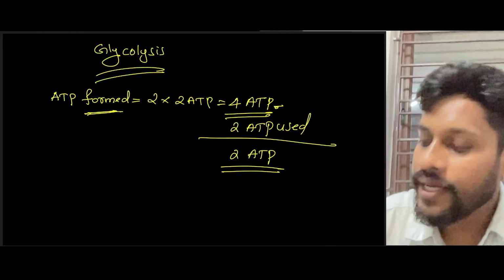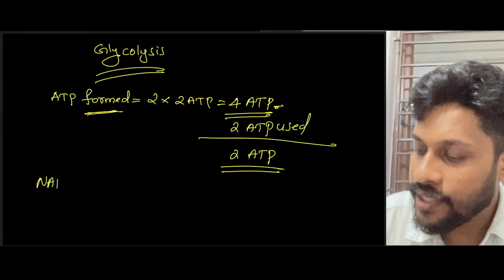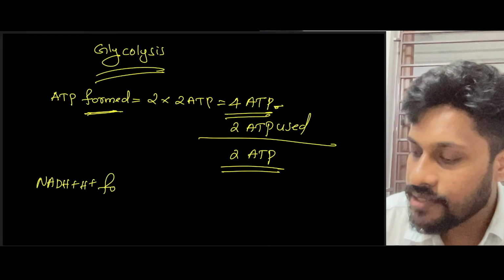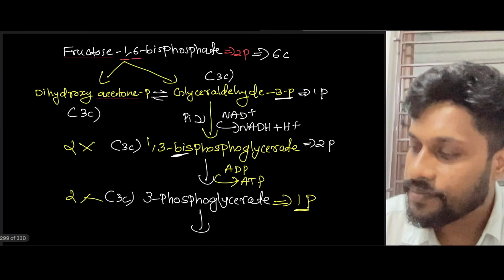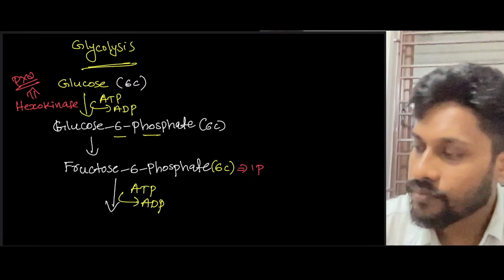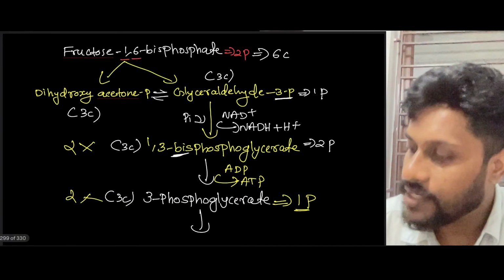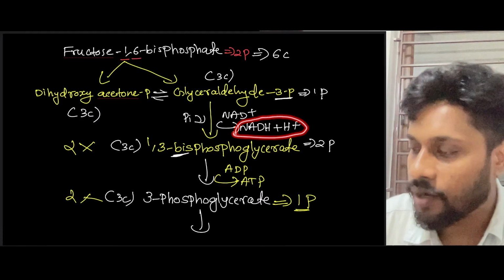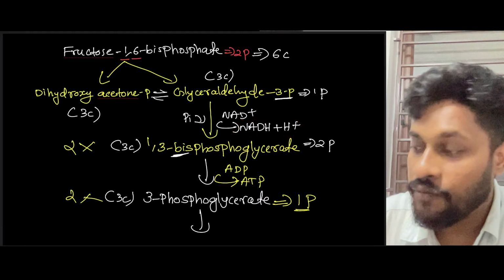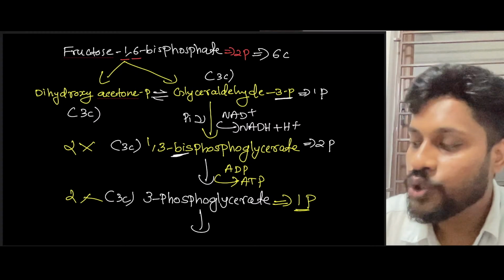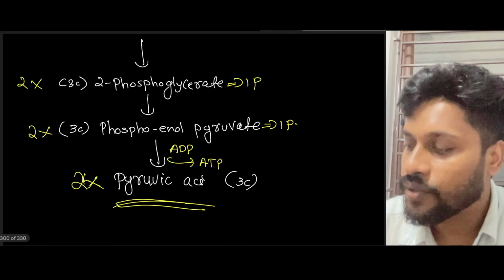Now, how many NADH plus H plus have formed here? See guys, here. When you take NADH2, let's say here one NADH2 has formed, which is in one cycle. If there are two cycles, then there will be two molecules of NADH2, right?